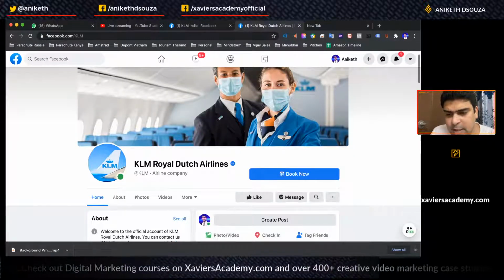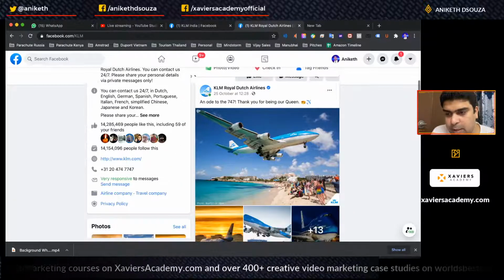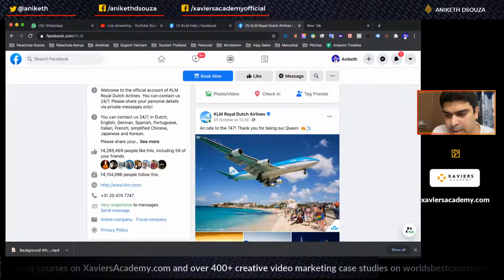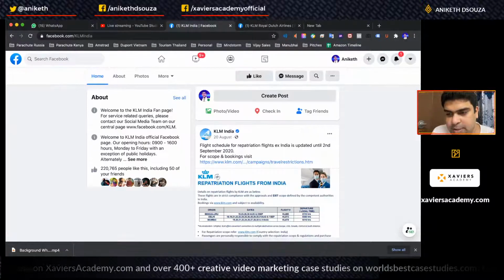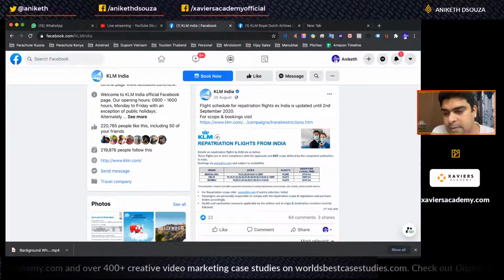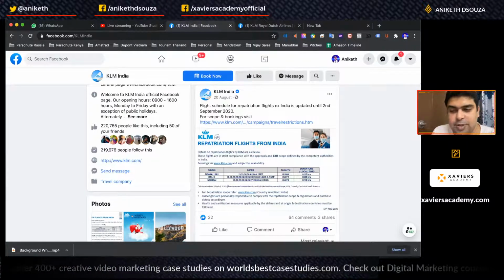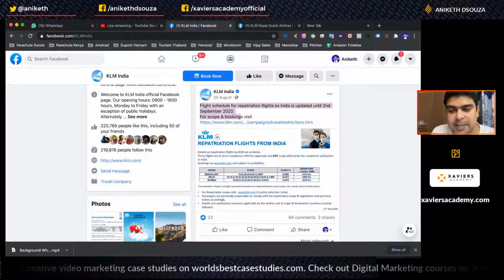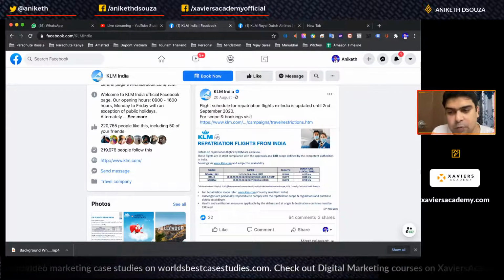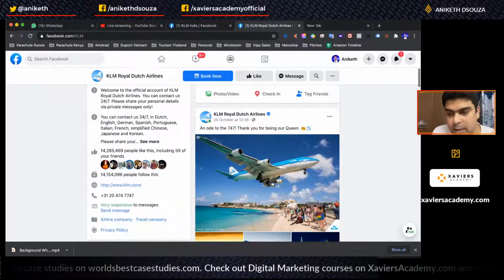And you can see here the way they speak, right? While you see the way they speak over here in the India account, which is pretty standard, it's very similar to something that's just an announcement made in an airport. So you would actually see something like this. It's pretty basic. It's not very polished. That's not there on the international page.